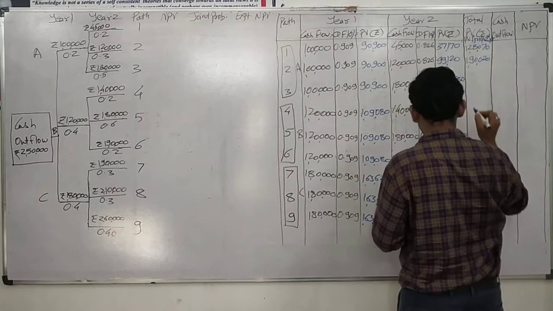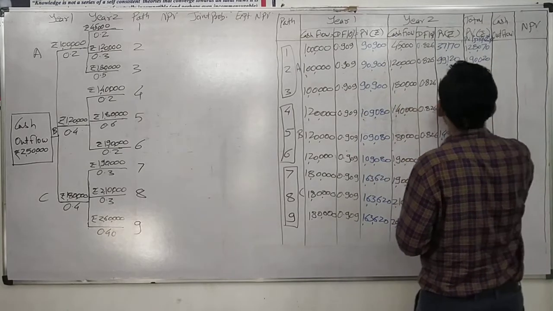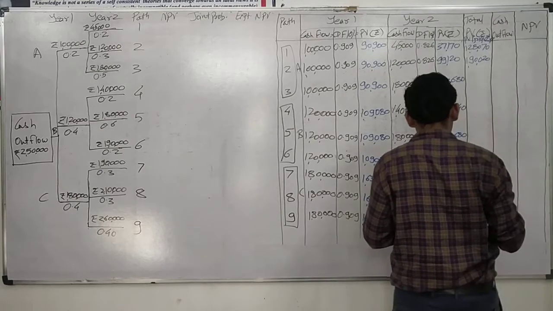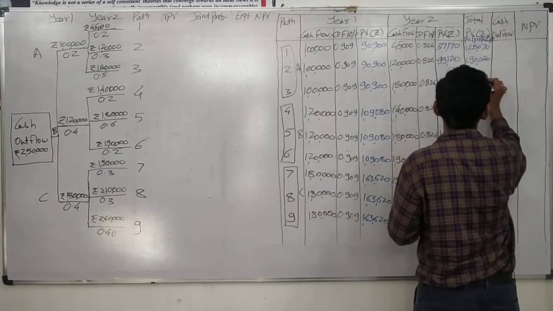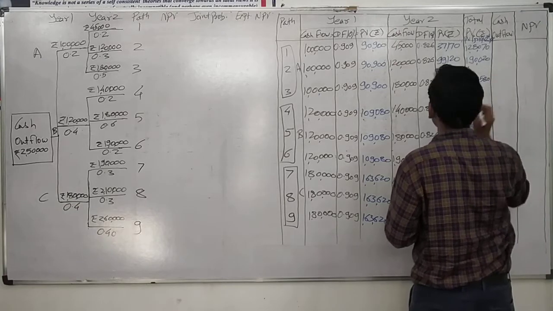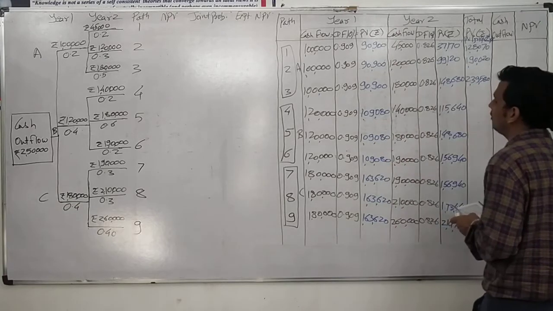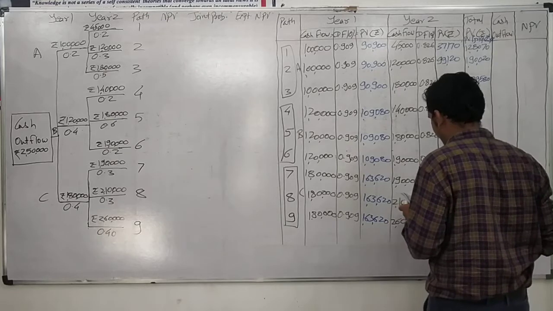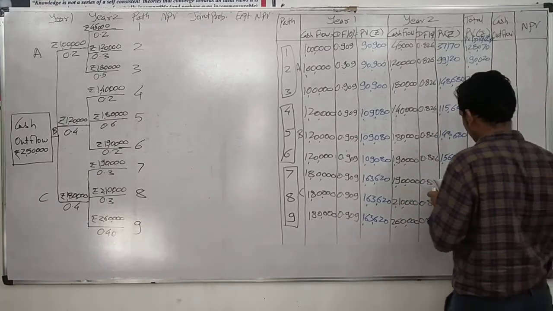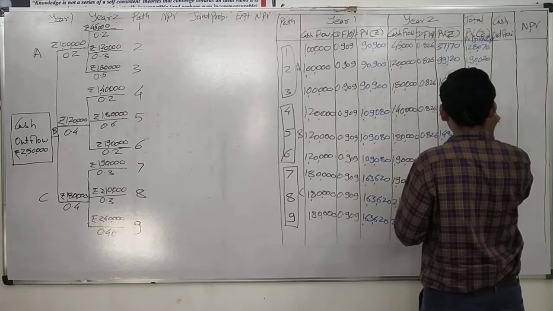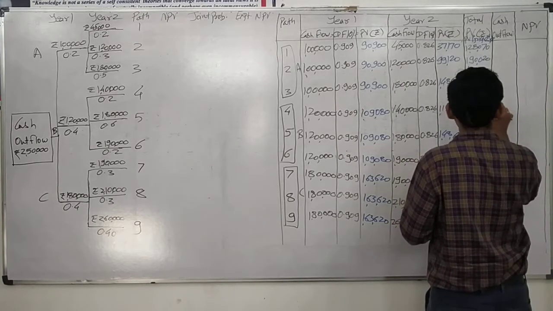1,90,020. For path 3, 90,900 plus 1,48,680 equals 2,39,580. For path 4, 1,09,080 plus 1,15,640 equals 2,24,720.